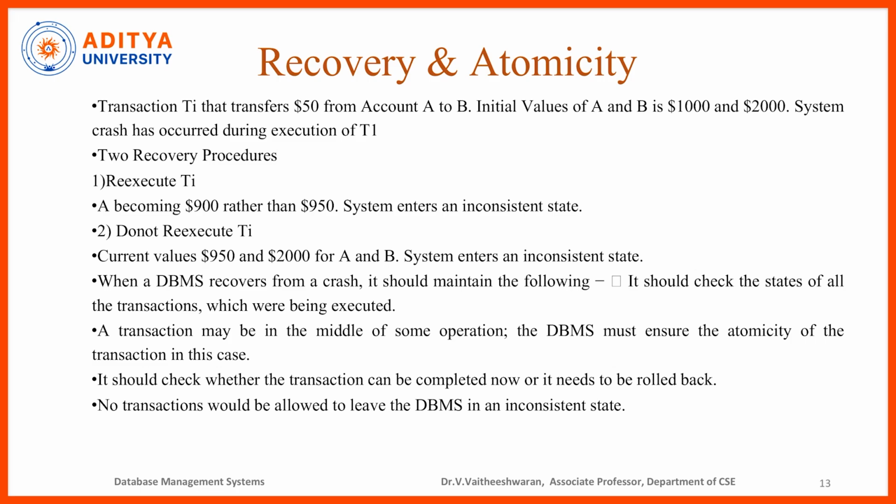Transaction Ti transfers 50 from account A to B, where the initial values of A and B are 1000 and 2000. A system crash has occurred during the execution of Ti. There are 2 recovery procedures. Re-execute Ti, which means A becomes 900 rather than 950, and the system enters an inconsistent state. Don't re-execute Ti, leaving current values of 950 and 2000 for A and B. The system enters an inconsistent state. When a DBMS recovers from a crash, it should maintain the following.